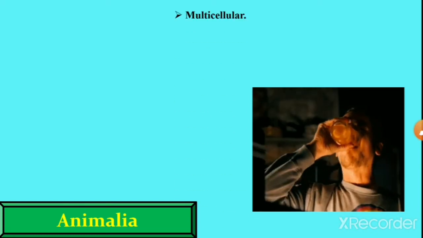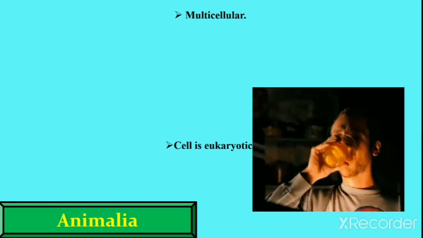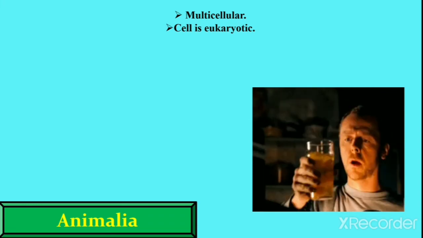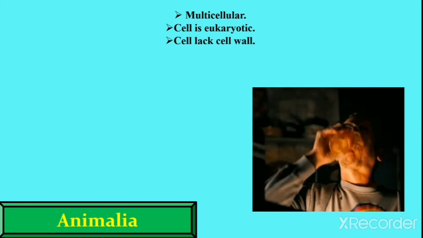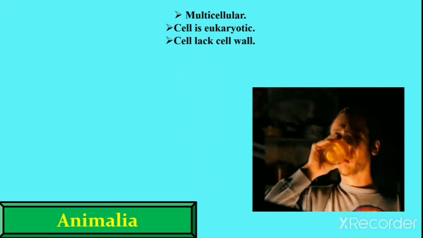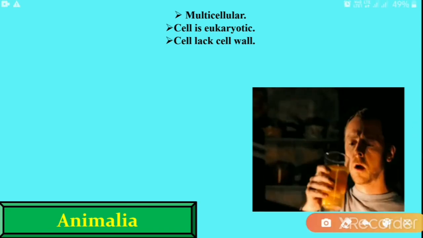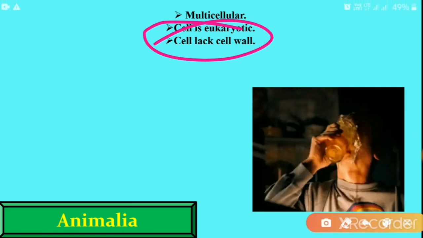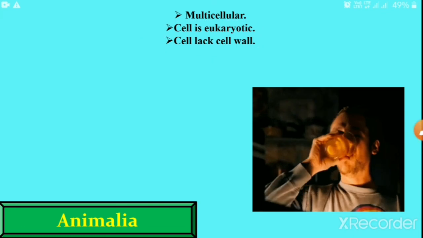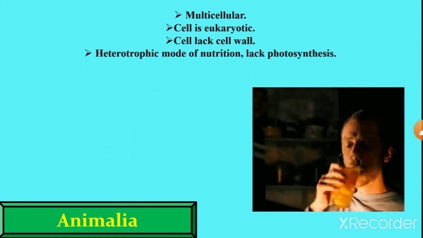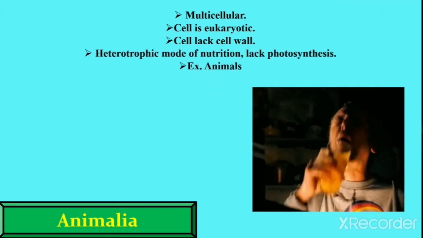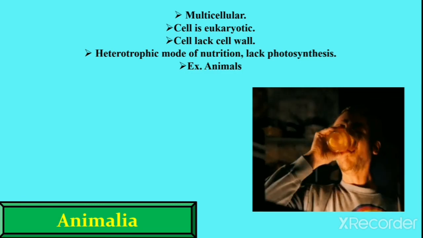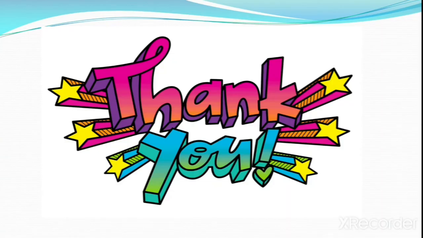Next kingdom is the Animalia. The Animalia kingdom is multicellular in nature, meaning they contain many cells, and it is eukaryotic in nature, meaning they contain a well-developed nucleus. Here we have to remember that Animalia do not contain any cell wall. They have a heterotrophic mode of nutrition, and they lack photosynthesis because they don't have chlorophyll. Example is the animals.